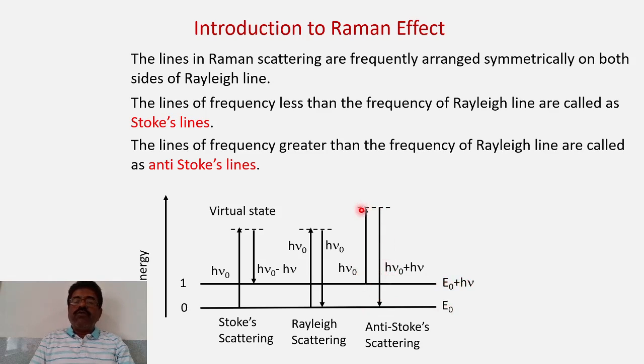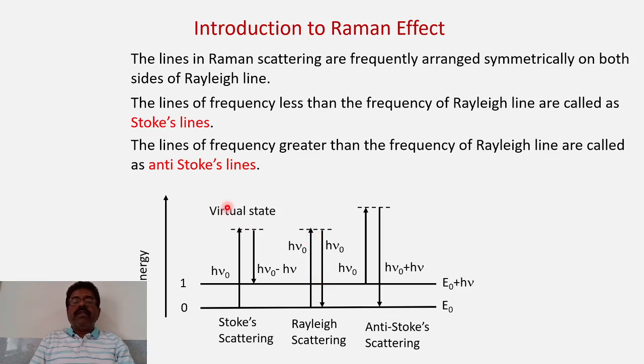See here, the energy absorbed is h nu 0, whereas the energy released is h nu 0 plus h nu. This much amount is greater than this. So the reverse transition involves higher energy, and therefore the scattered photon has higher frequency. Therefore this is called anti-Stokes scattering.